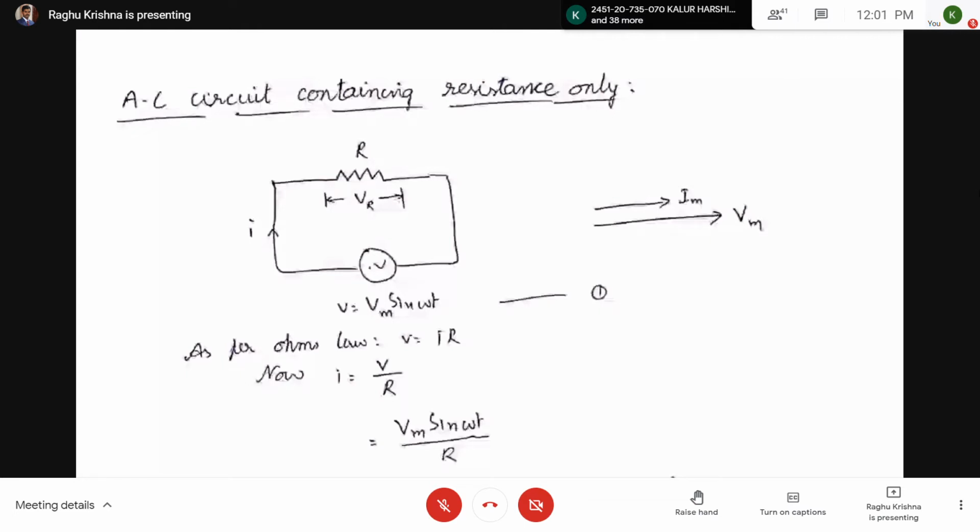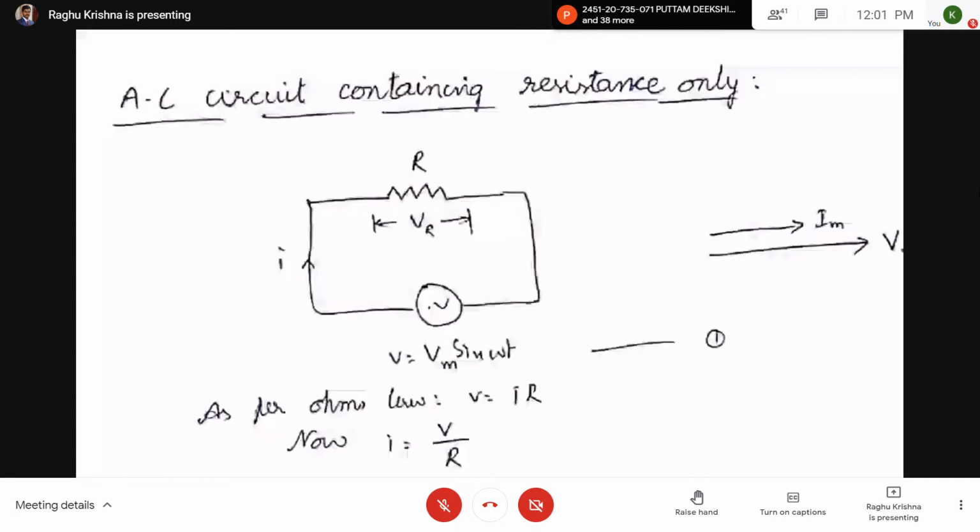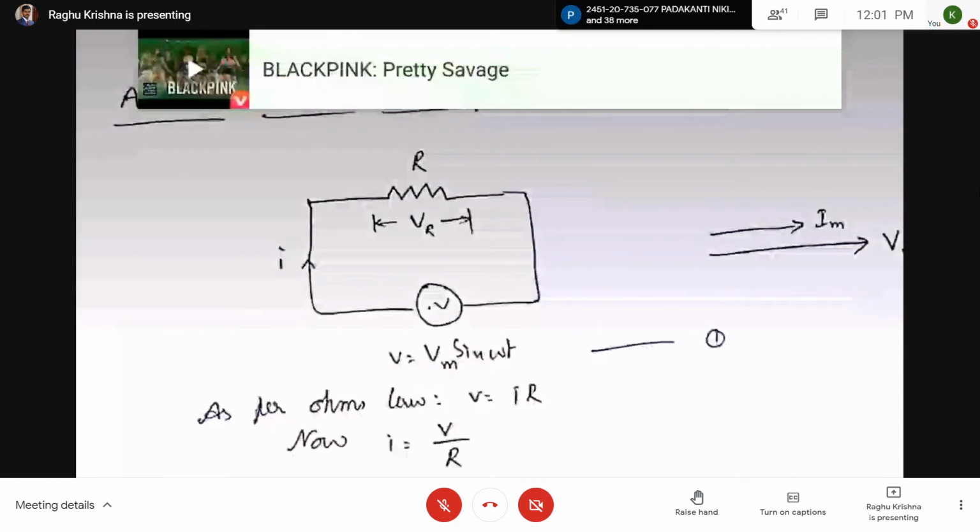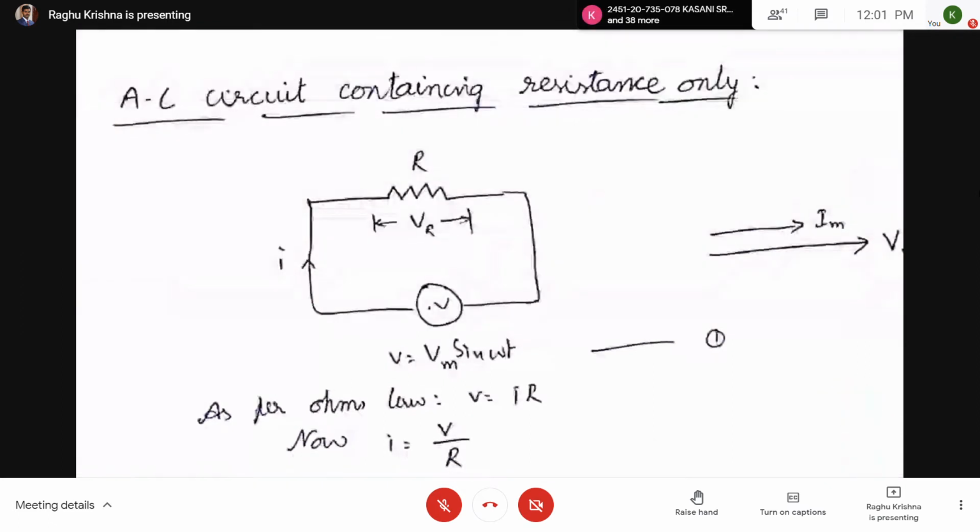In this circuit, it is having a source, alternating voltage source, V equal to Vm sin omega t. And here it is connected to a resistor. Now here I is the current flowing through the resistor. The current is also alternating.